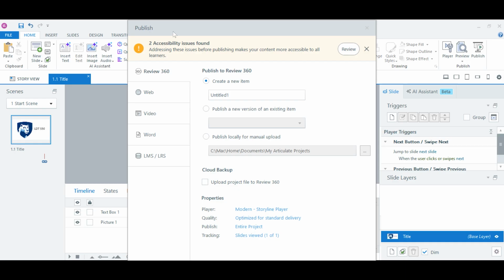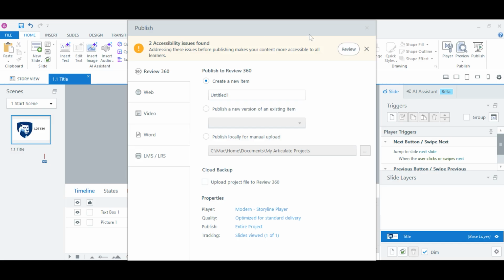So when you do publish, it will show you that you have accessibility issues. We haven't gone over that. Should we? Sure. Absolutely, 1,000%. Do we have enough time in this course? No. So this is kind of like a buffet of technologies. Should you want to dive deeper into Storyline, you would go out there and get a certificate or something along those lines. So we're doing the best that we can with the time that we have.